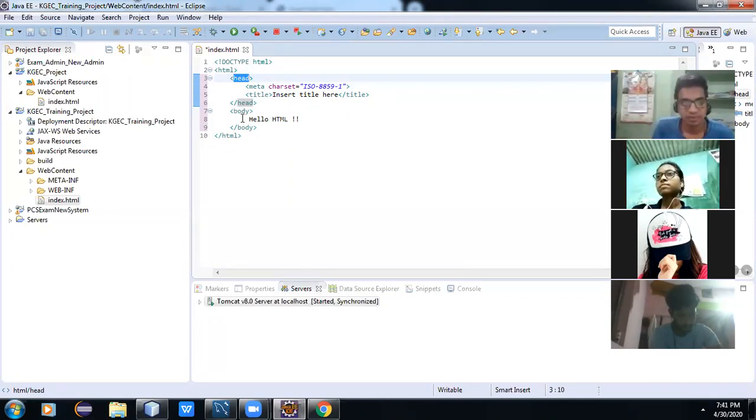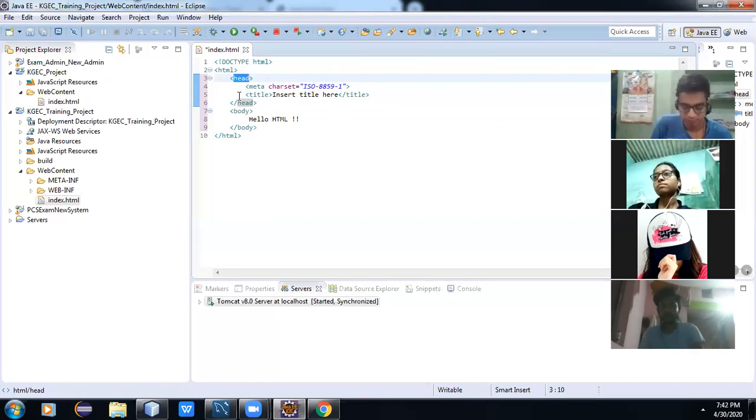Understand? Yes, sir. Okay. Next, what is the primary difference between head and body? Actually, the head section is primarily for content which is generally not visible in the browser. For example, some SEO, search engine optimization specific coding may be required, or some configuration.